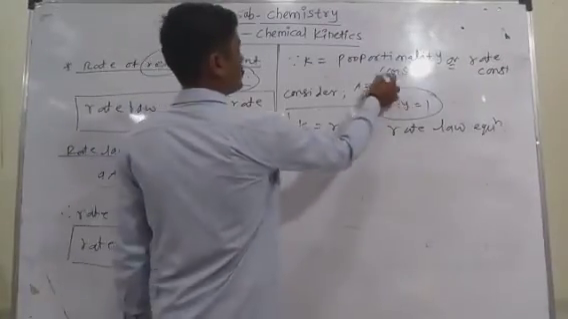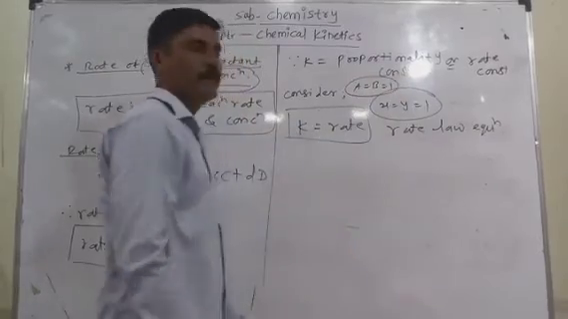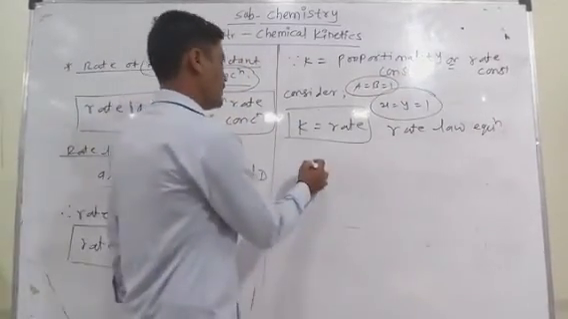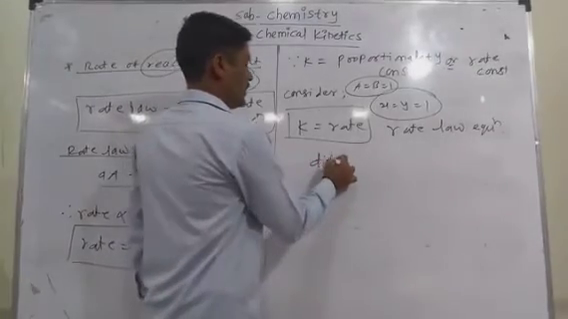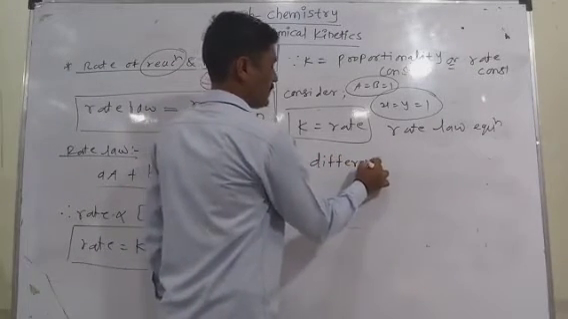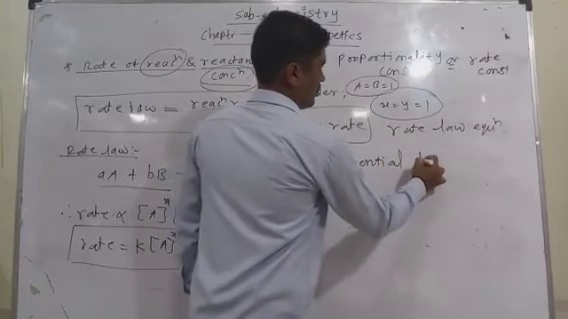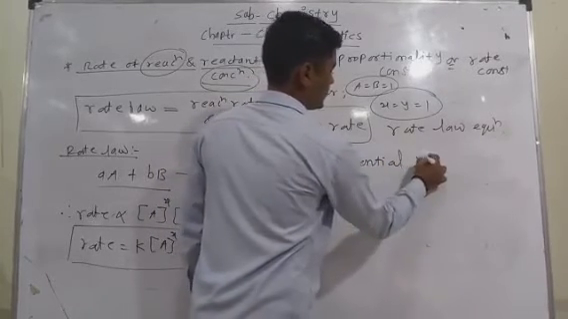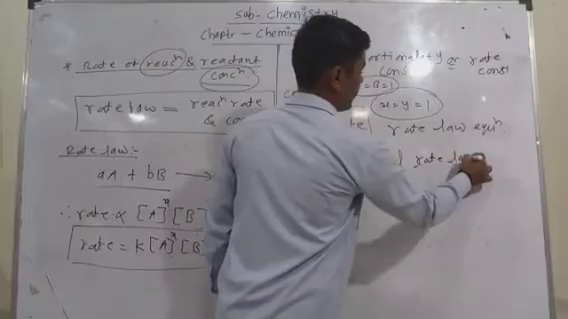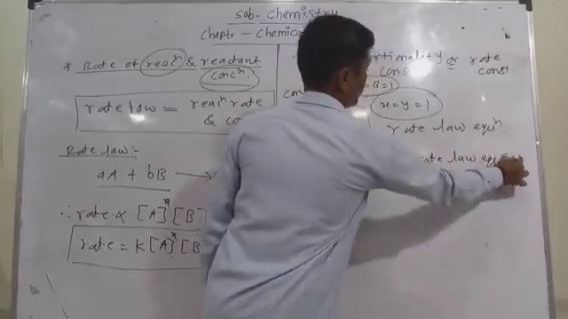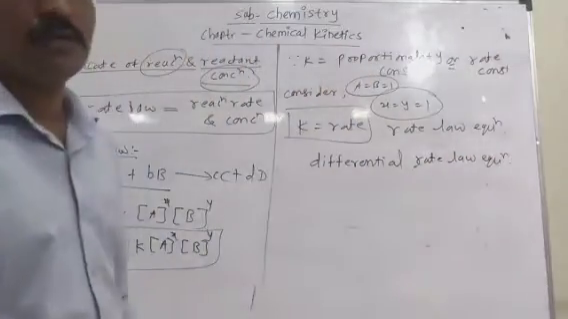When we put the values of the concentration, A equal to B equal to 1, then that equation is called the differential rate law equation.